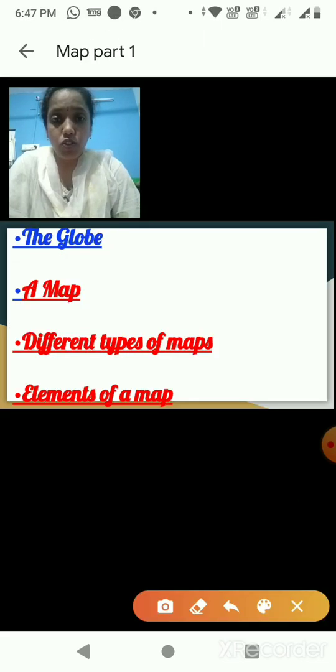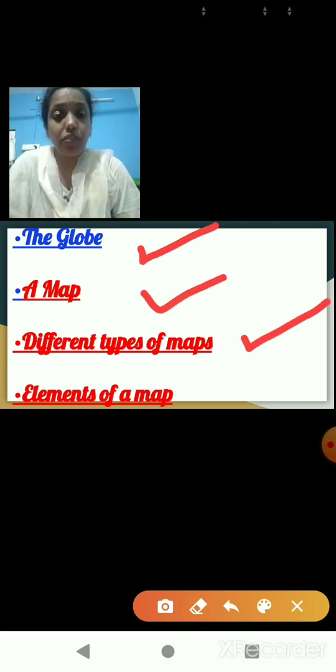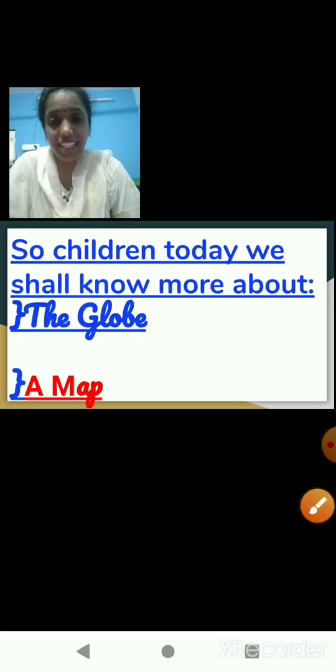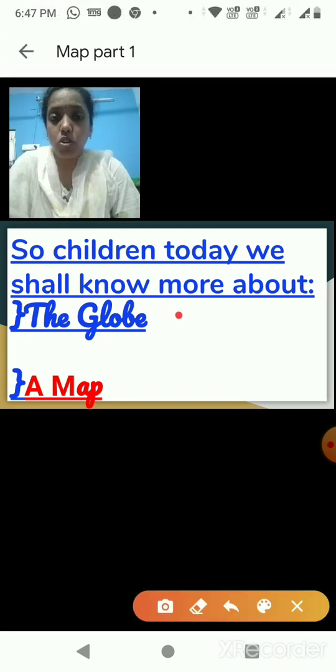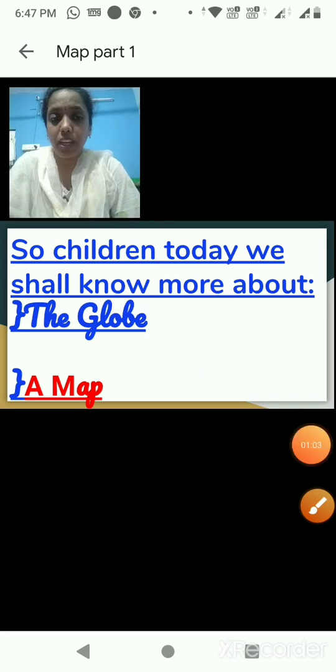So we are going to study in detail about the globe, a map, different types of maps, and elements of a map. In today's class we shall just focus on the globe and the map. Now children, on the screen we have an image of the globe.